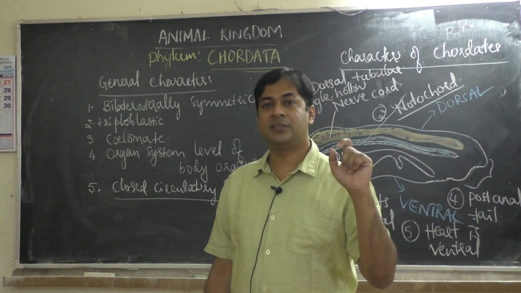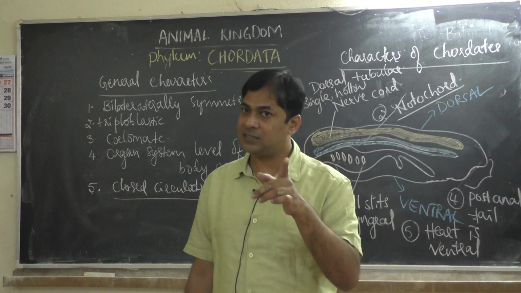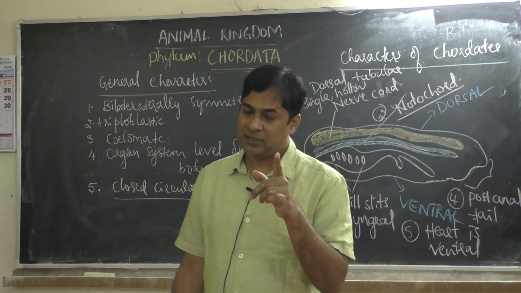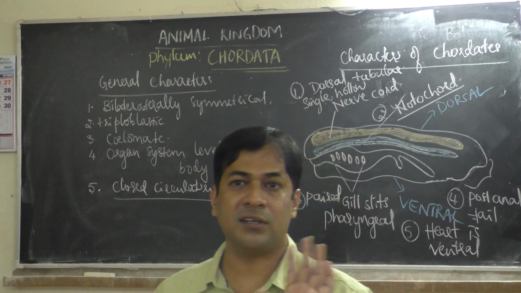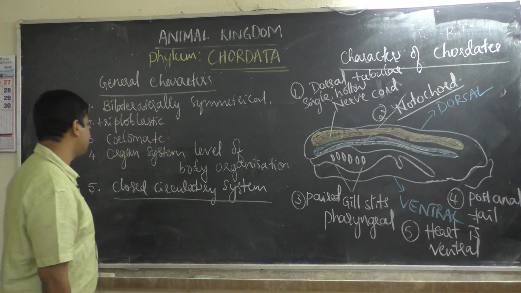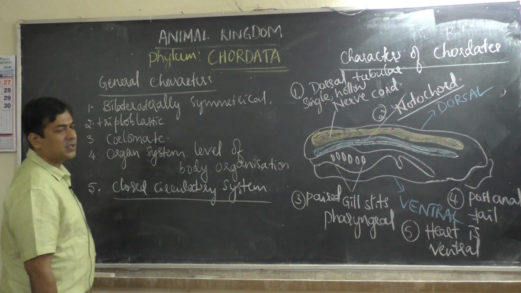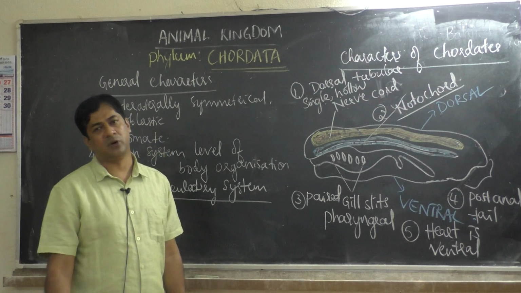In non-chordates, the remaining have open circulatory system, but Annelida has closed circulatory system. So Annelida has a distinguishing character, and you cannot generalize with that statement. So, closed circulatory system. These are the general characters of phylum Chordata.